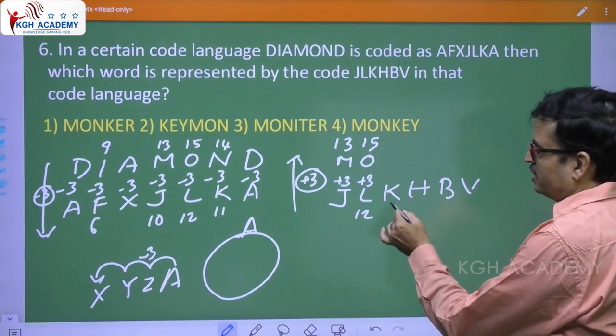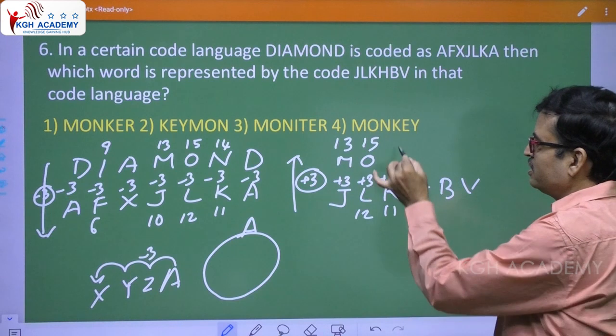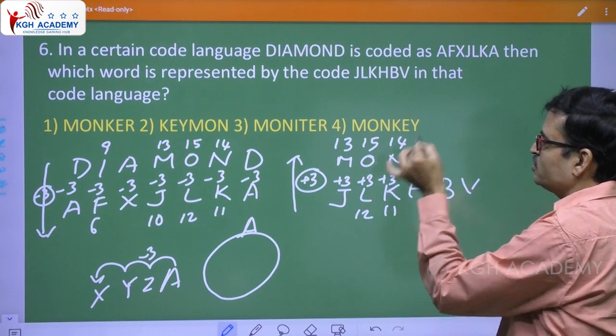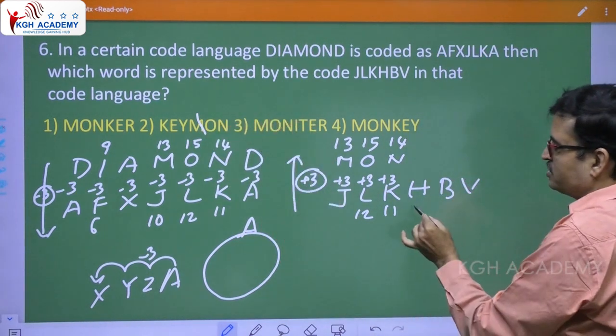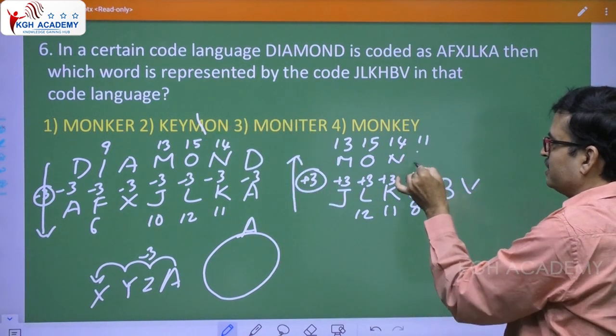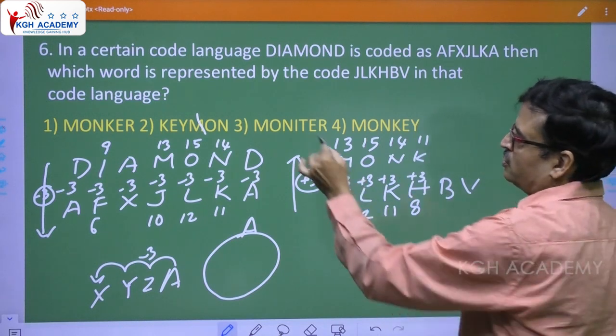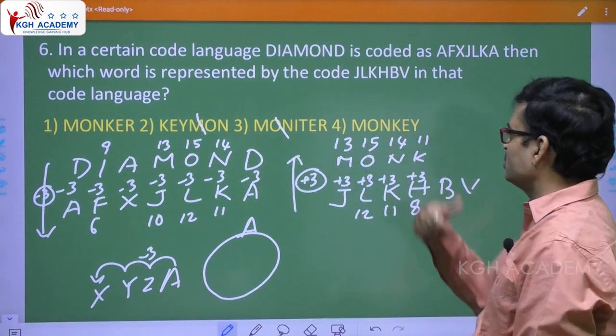Now, K. K is 11. 11 plus 3 is 14. 14 is N. So, M, O, N. This is wrong. Okay, next. This is 8. 8 plus 3 is 11, K. So this is ruled out. So the answer could be either the first option or the fourth option.